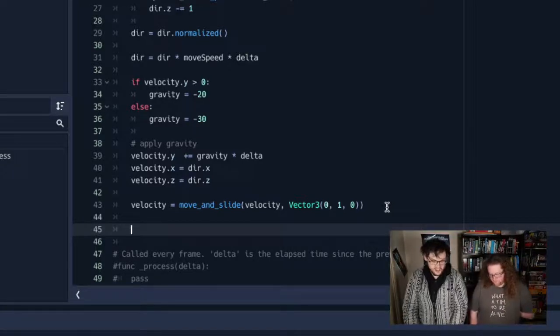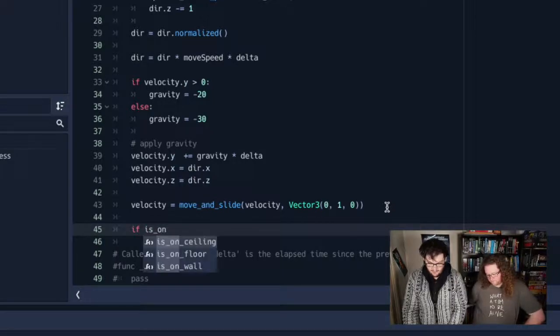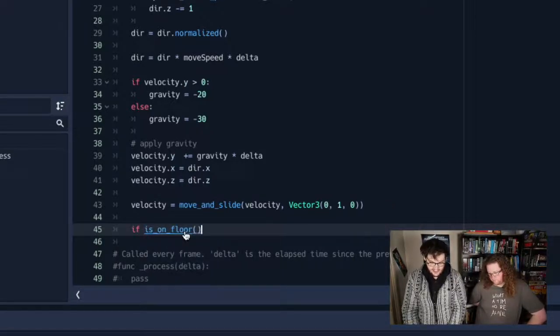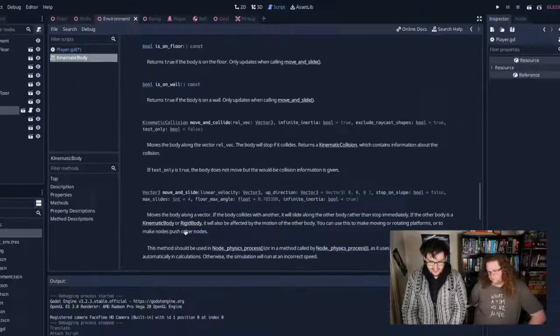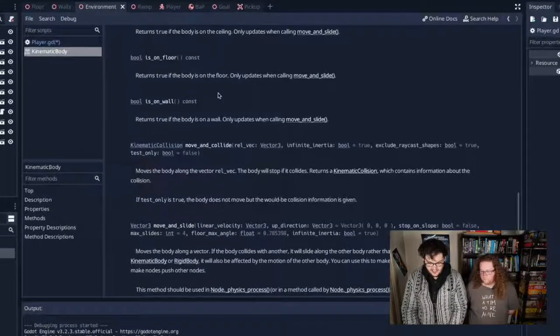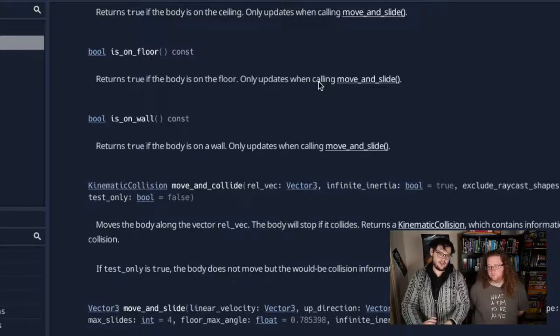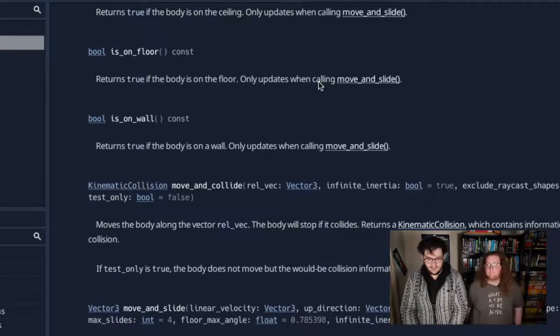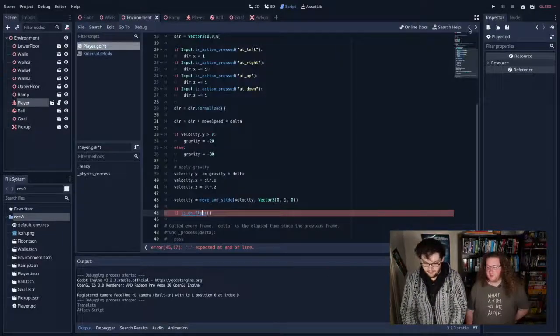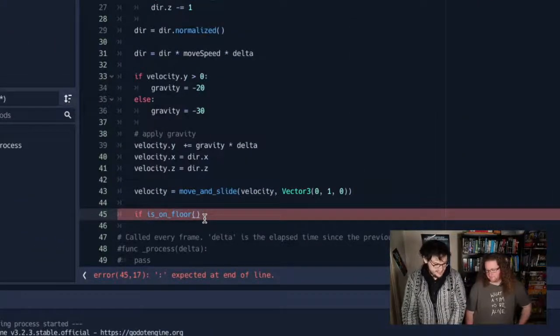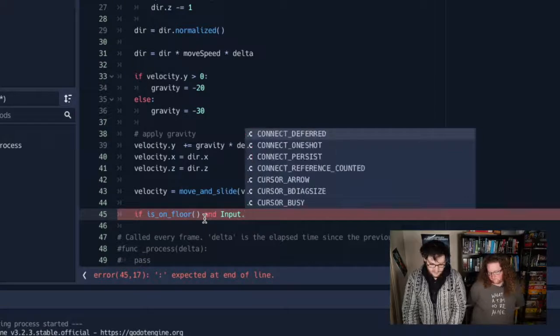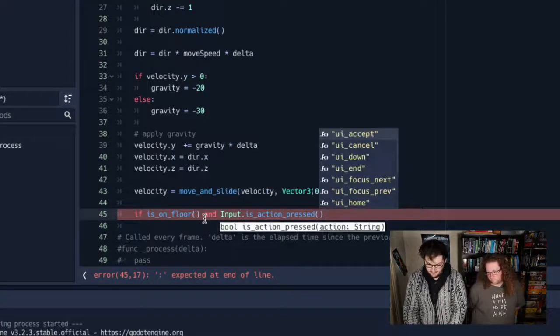Also, we want to be able to jump, so we're going to add an ability to jump. So if is on floor, which is another built-in Godot function, you can see that by command clicking on it, is on floor returns true if the body is on the floor. It only updates when calling move and slide. Pretty simple, right? This is just Godot's inbuilt awareness of its own physics engine, because physics maths can get hard very quickly. So if is on floor and input is action pressed.